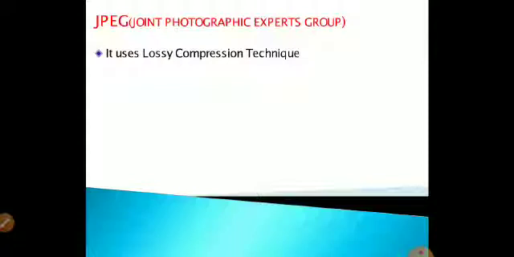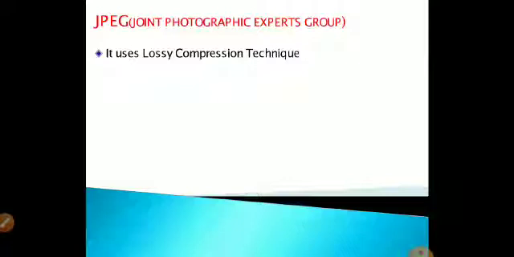Now the quality must be lost. So that is called a lossy compression technique. While you are reducing the file size, there must be a loss in some quality of that video or image. Those kinds of techniques are used in Joint Photographic Experts Group.